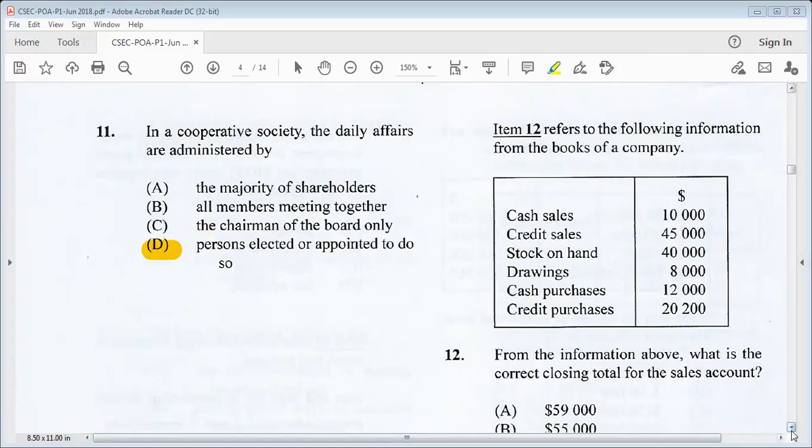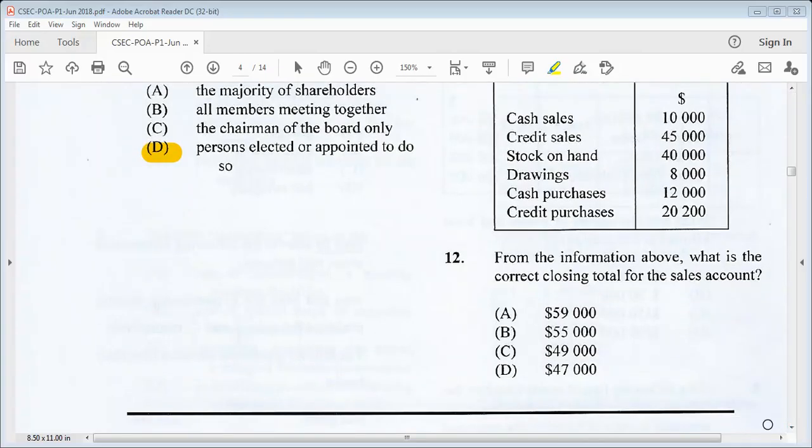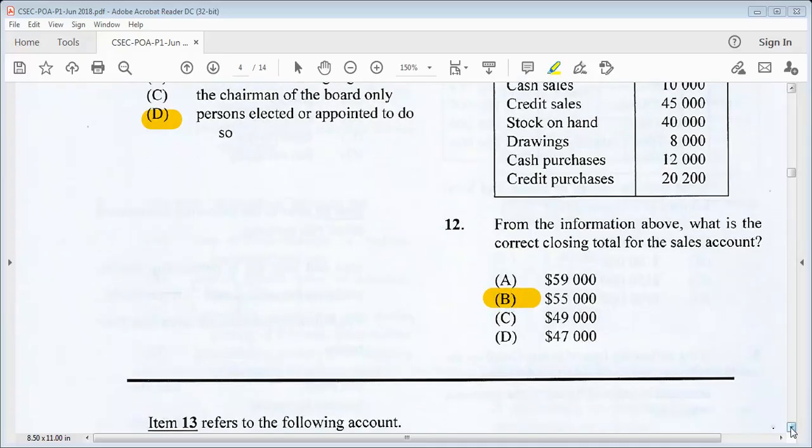Item 12 refers to the following information from the books of a company. We have cash sales $10,000, credit sales $45,000, stock on hand $40,000, drawings $8,000, cash purchases $12,000, credit purchases $20,200. From the information above, what is the correct closing total for the sales account? So the only two accounts that affect the sales account are cash sales 10,000 and credit sales 45,000. So that's a total of 55,000, B. Let's move on to number 13.